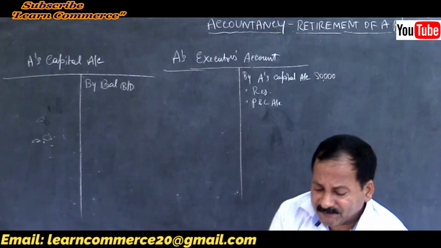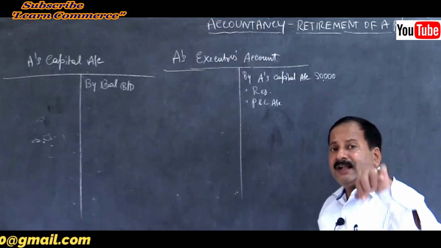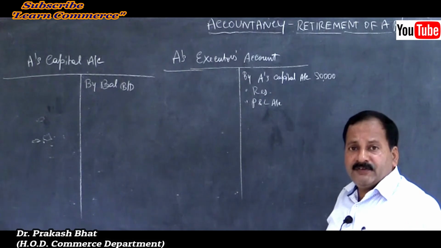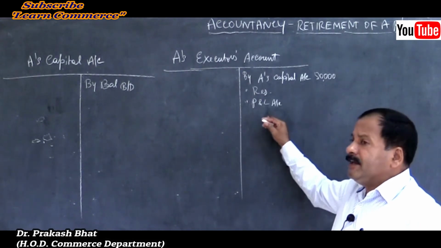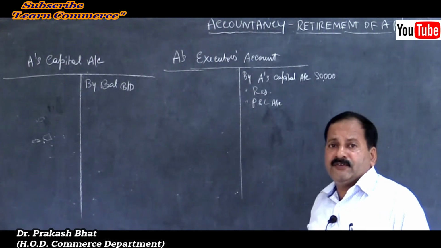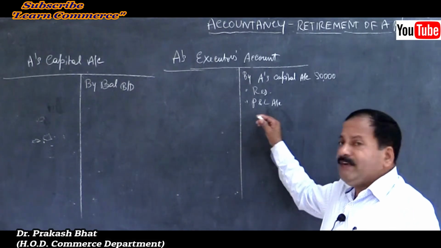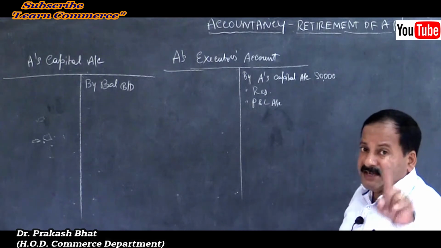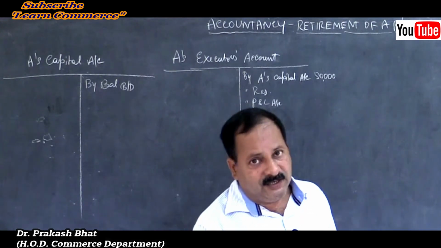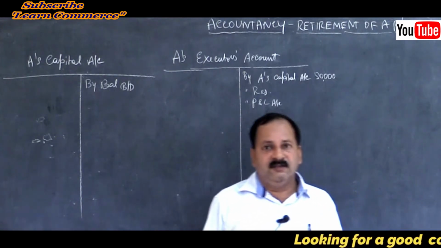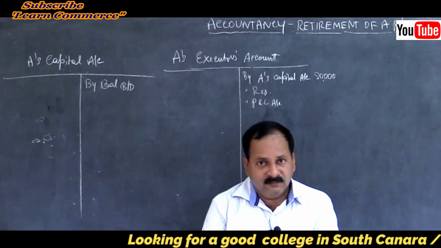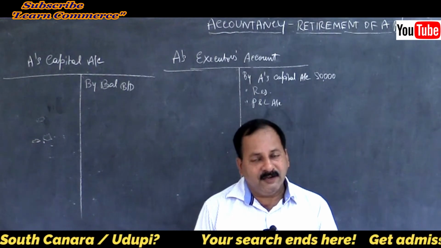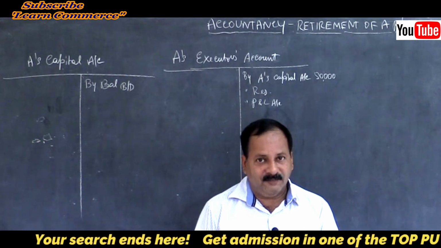Then what are the things that come during the current year? I told you, that is current year profit. How will you credit current year profit? What is the journal entry for current year profit? That is the profit and loss suspense account. What is a suspense account? We studied it in rectification of errors in first year, if I am not wrong, in accountancy. Do you remember the chapter? I think most of you kept it as an option, isn't it? And you left that chapter altogether, most of you.